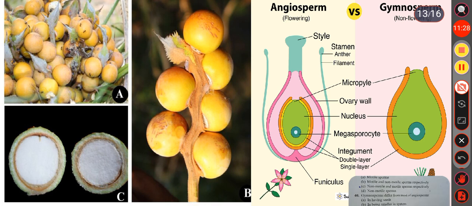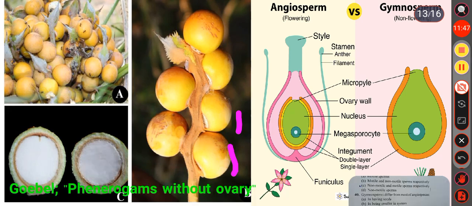See this slide. This is the ovule of Cycas which is naked. Naked means ovules are not enclosed within the ovary, so that pollen germinates on the surface of the ovule.